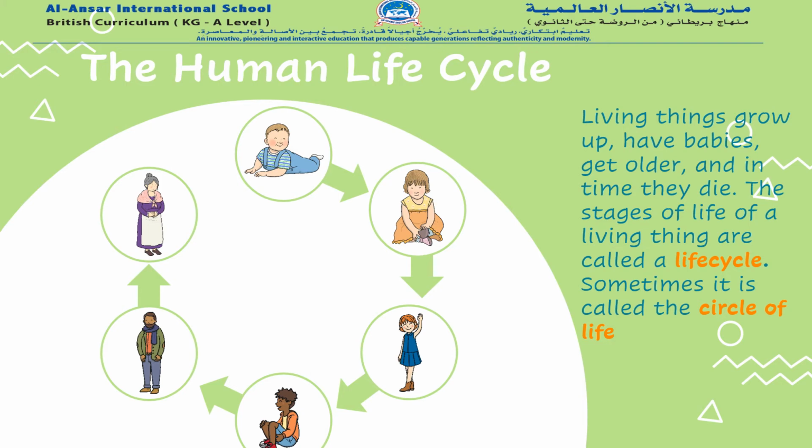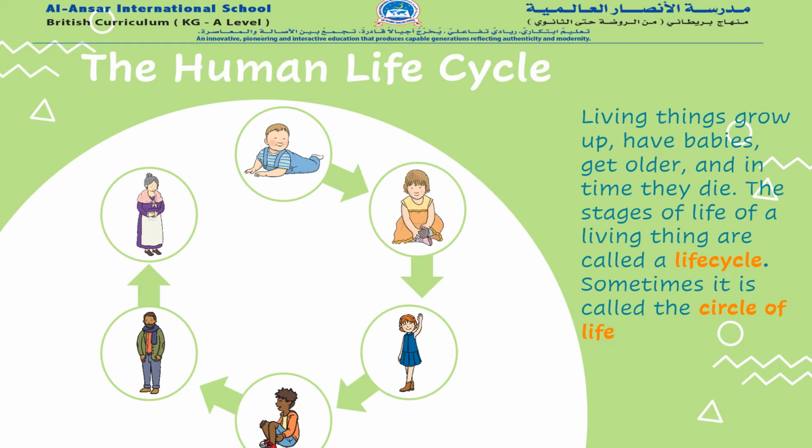The human life cycle. A human life cycle starts with the birth of a baby. The baby then grows and changes into a toddler. That toddler grows into a child, and the child changes into a teenager. And this teenager grows into an adult. At this stage of life, the adult can have its own babies.